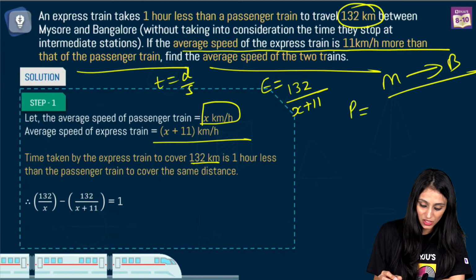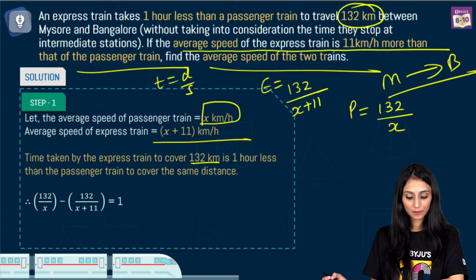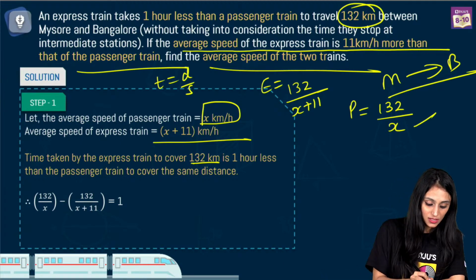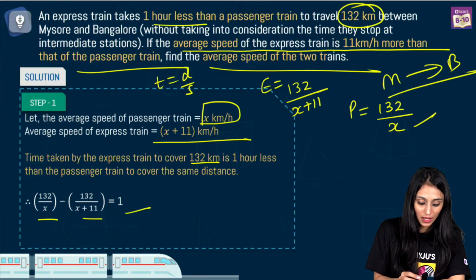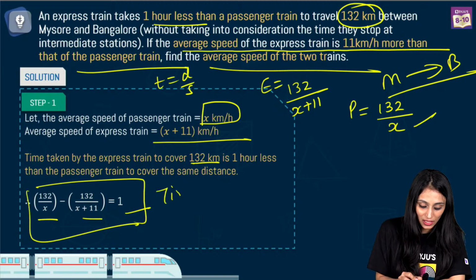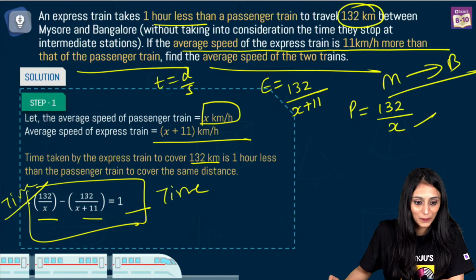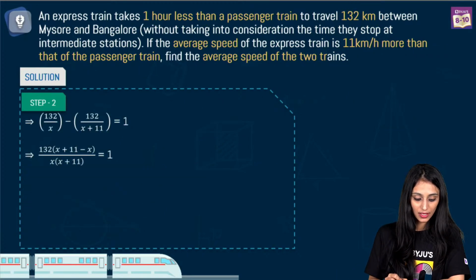If you talk about the passenger train, for that it is 132 upon x, right? Now again the numerators are the same. This has a smaller denominator. So this is a bigger value, this is smaller, and the time difference between them is 1. Again on both the sides we have time. We are equating the same quantity, right? Okay, I hope this is understood. Now we just have to simplify this, right?